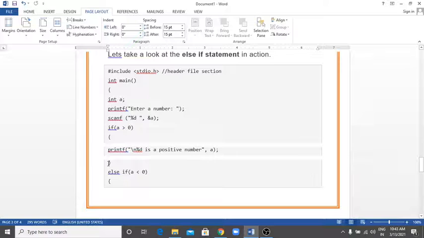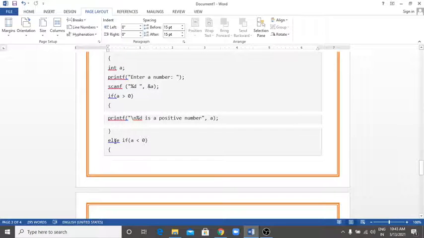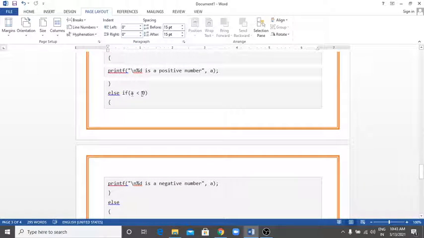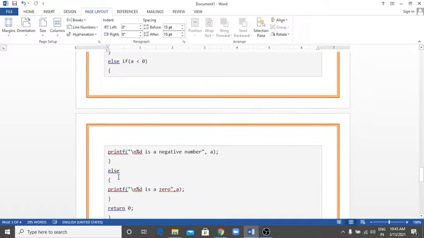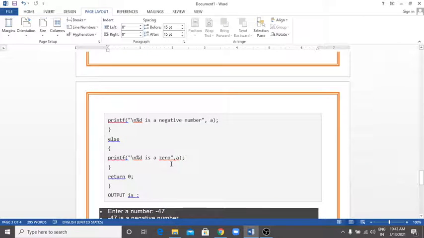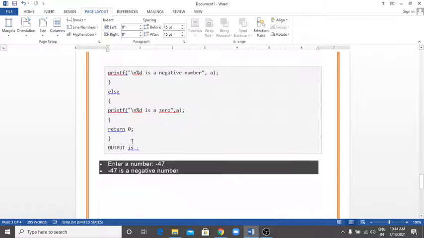Here is the closing curly brace of the if statement. Then else if a is less than 0, it will print that %d is a negative number. Else printf "%d is 0", and here we print the value of a, return 0, and close the main function with the closing curly brace.